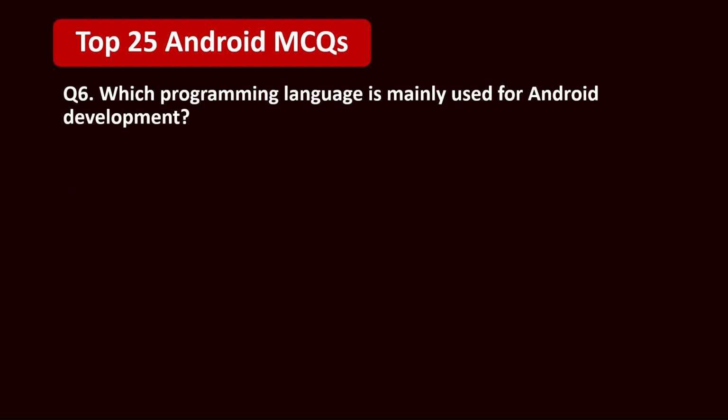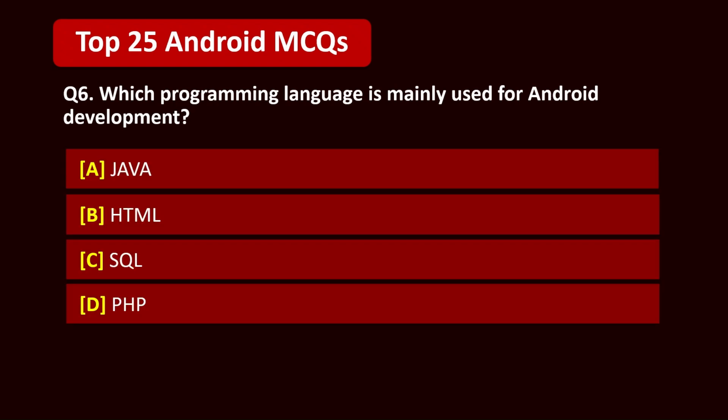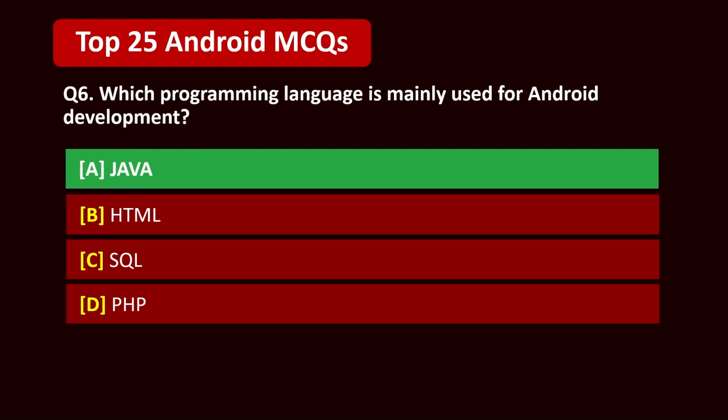Question 6. Which programming language is mainly used for Android development? A. Java. B. HTML. C. SQL. D. PHP. 5, 4, 3, 2, 1. Correct answer is A. Java.